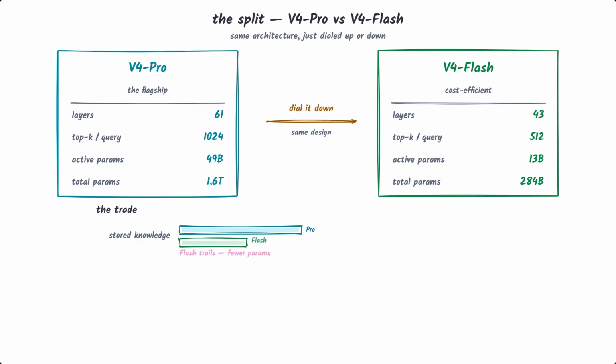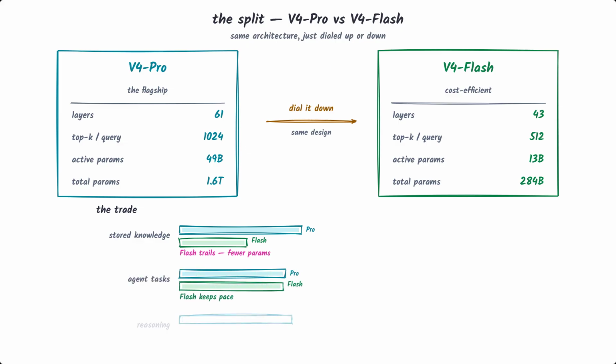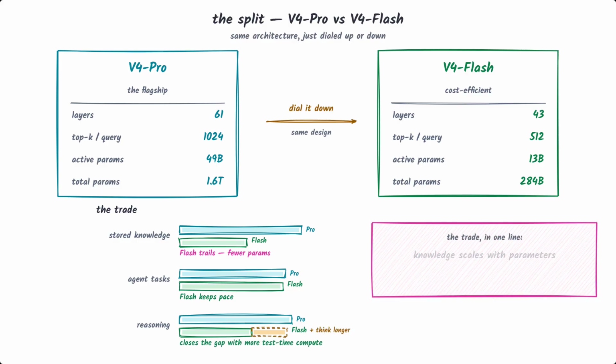So what do you give up going Flash? Mostly stored knowledge. Fewer parameters means less of the world memorized during pre-training, and Flash does trail Pro on knowledge-heavy benchmarks. But here's the interesting part. On many agent tasks, Flash keeps pace with Pro, and on reasoning it can nearly close the gap if you just let it think longer, spend more tokens at inference. It's a clean statement of the trade. Knowledge scales with parameters, but reasoning can be bought with test time compute.